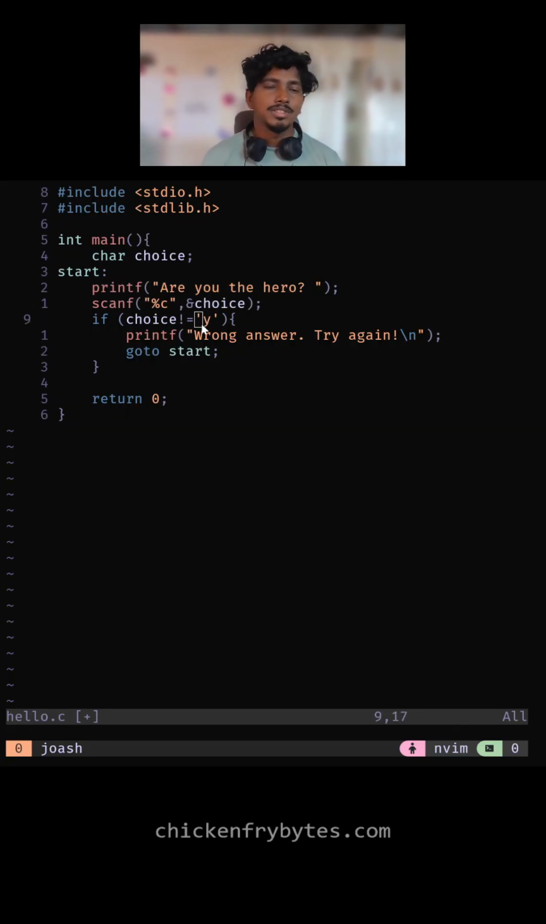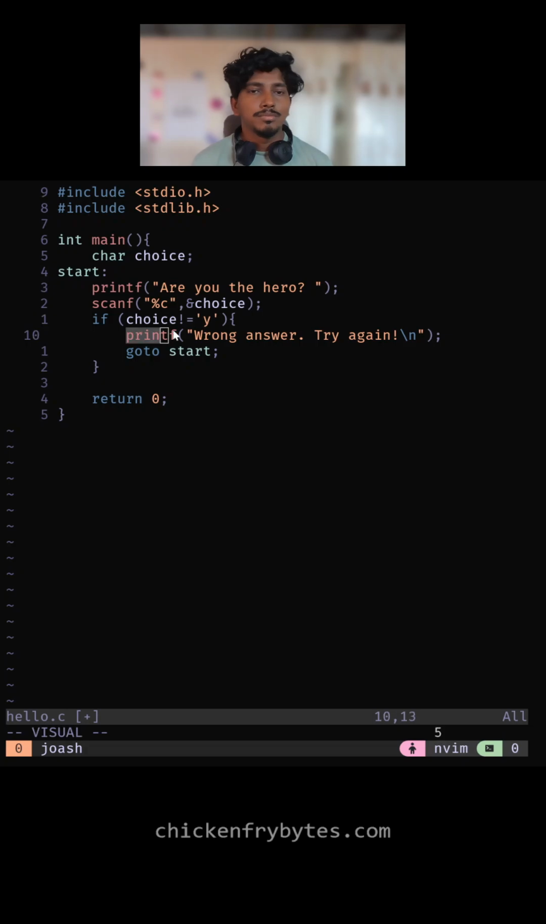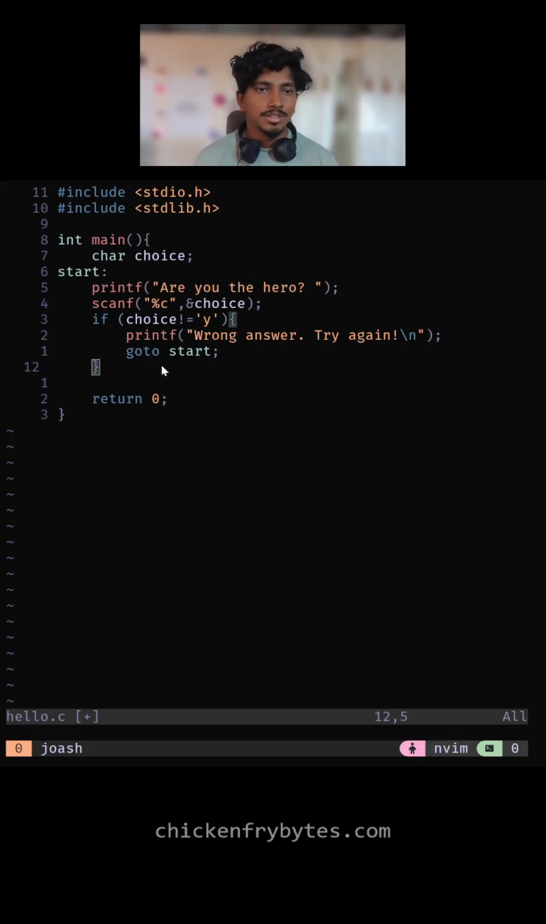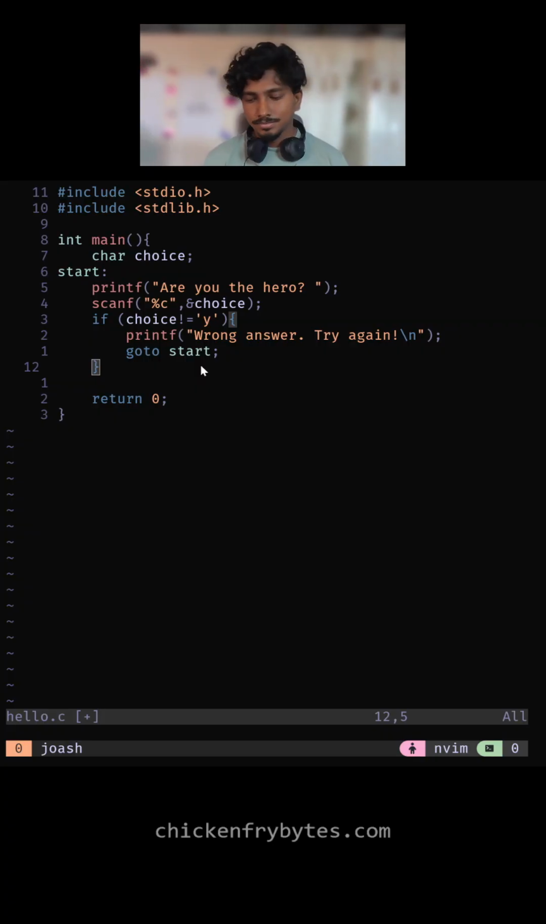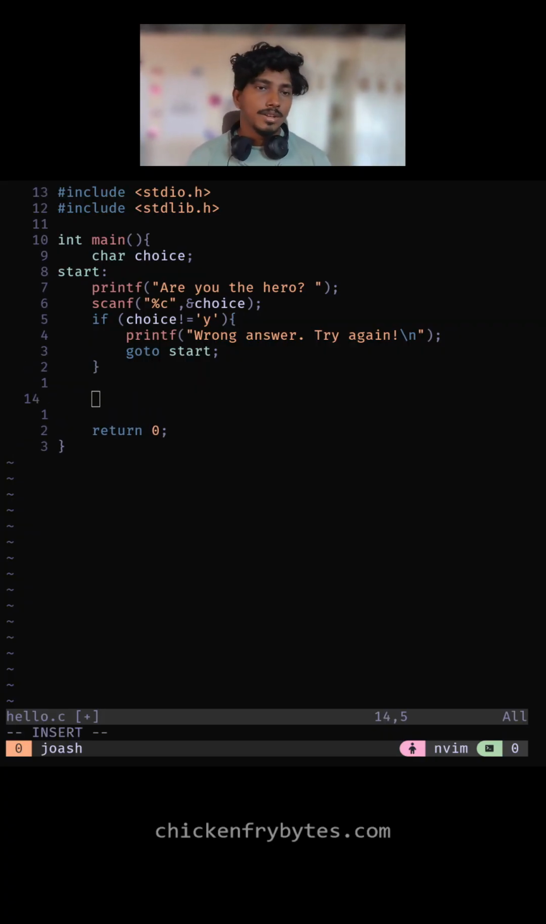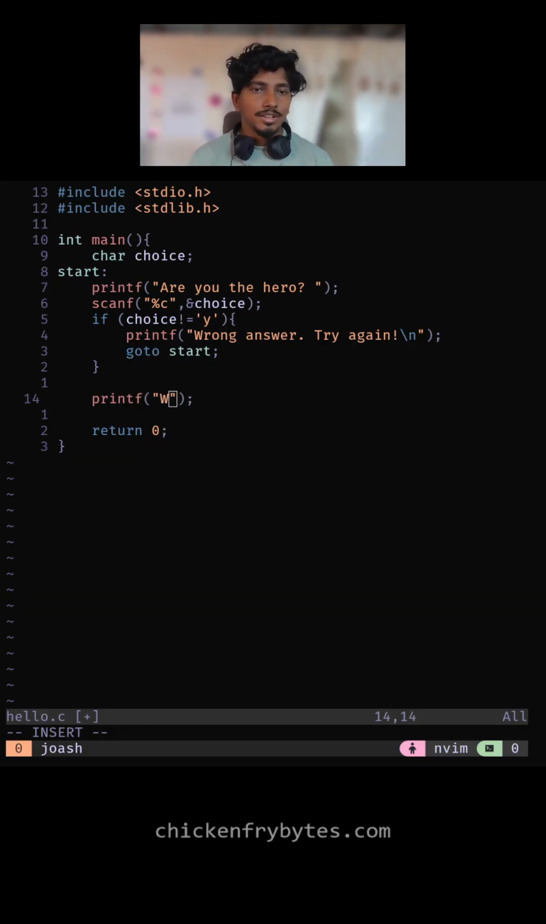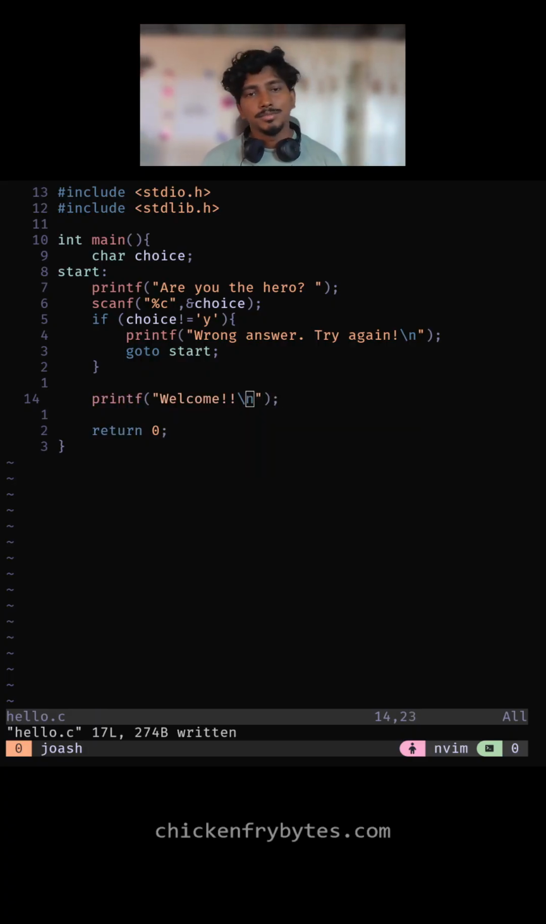So it asks the user, hey, are you the hero? They'll enter the input. If it's not yes, it will printf wrong answer, try again, and it will go back to where the start label is. Again, of course, it asks if they're the hero, accepts their answer, and so on. That will keep them in the loop over and over until they actually say yes. So you say, welcome to the game or something.